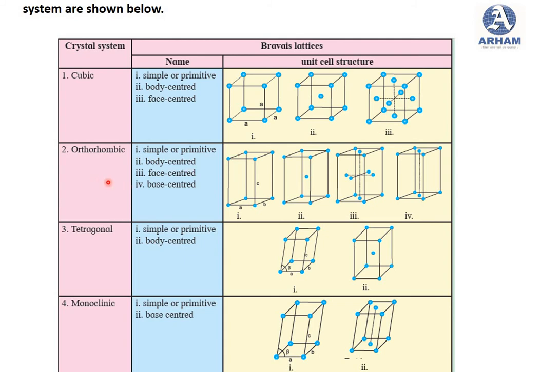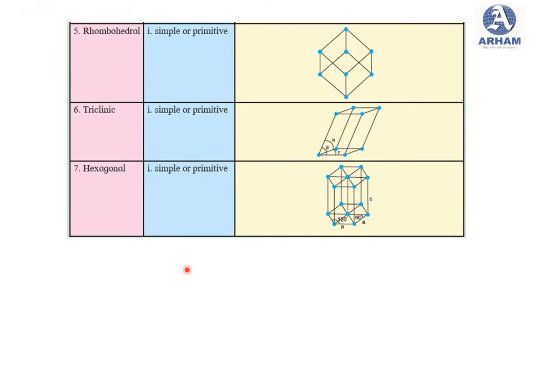Then orthorhombic has simple or primitive, body centered, face centered and base centered Bravais lattices. Then tetragonal has 2 Bravais lattices, simple or primitive and body centered. Then rhombohedral is simple, primitive. Then triclinic, you can see here, and then hexagonal.